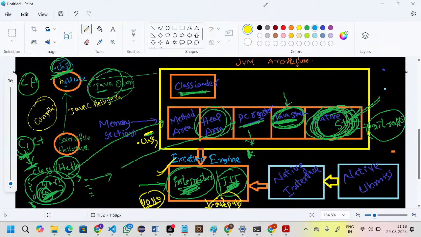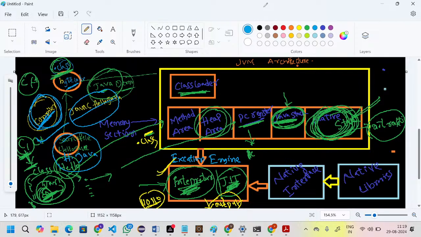Initially we will write the source files, which have the extension .java, like Hello.java. Okay, these are the source files. For these source files we have multiple tools. Compiler is also a tool. Whenever you give the javac command, the compiler will come into the picture and it will generate the bytecode. Bytecode means this is the intermediate code. This code cannot be understood by humans, nor by the machine.